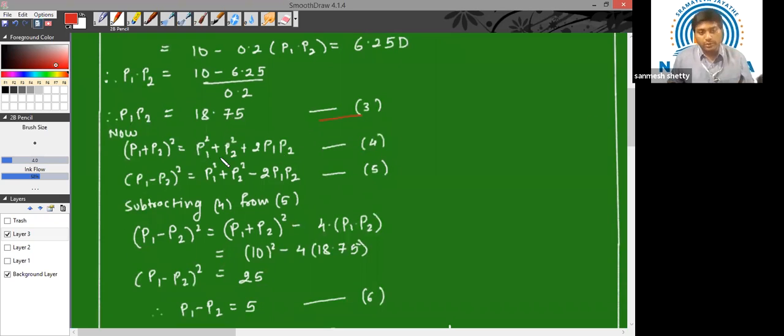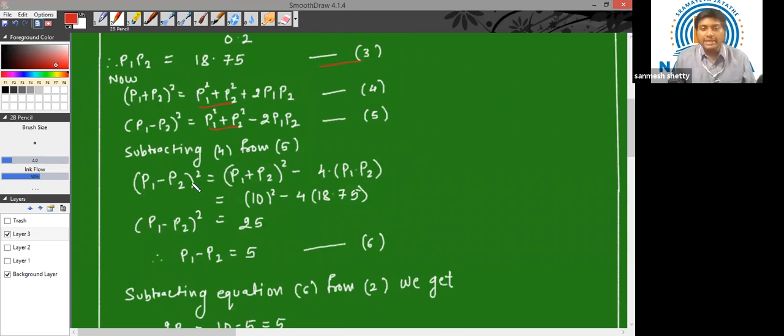Now children, I am using two equations. P1 plus P2 whole square and P1 minus P2 whole square, which is our general formula, A plus B whole square and A minus B whole square. This is what I have written. This is my equation number 4, P1 plus P2 whole square, and P1 minus P2 whole square is equation number 5. Now what I will do is, I will subtract equation 4 from equation 5. By subtracting, what I get is P1 minus P2 whole square is equal to P1 plus P2 whole square minus 4 times P1 into P2. These two terms will get cancelled out as they are common. Okay, they will get cancelled out in subtraction.